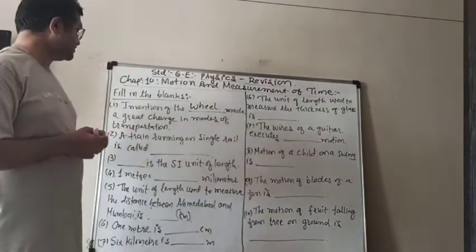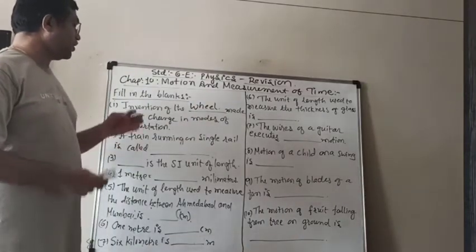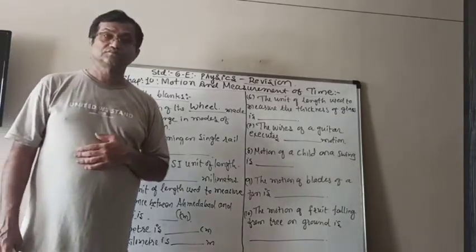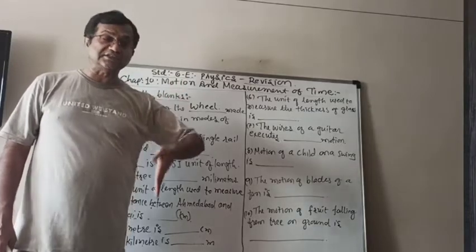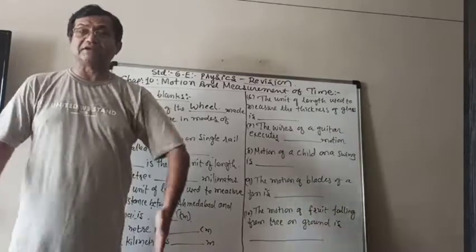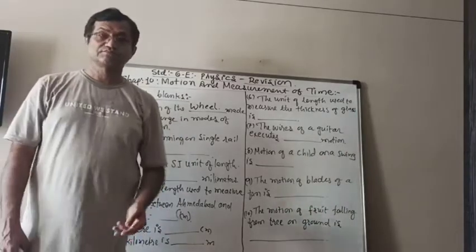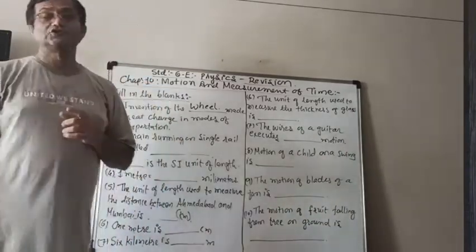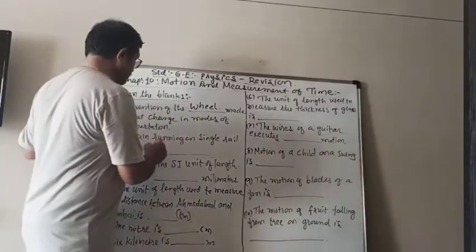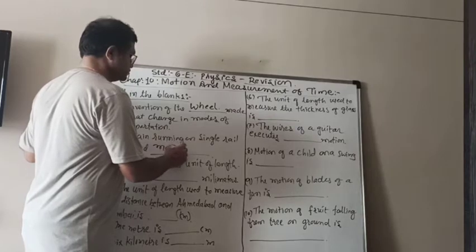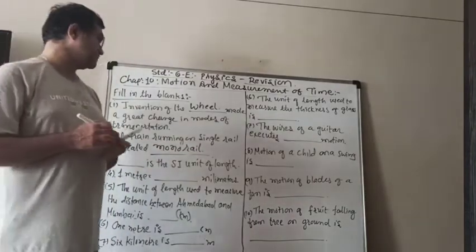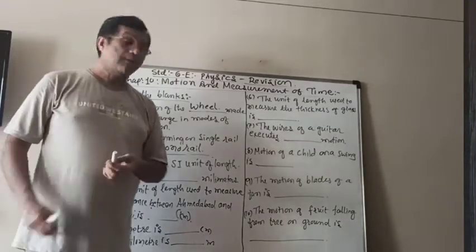Next is: a train running on a single rail is called blank. When the train is running on one single rail, not like nowadays on two rails, but on a single rail. Single means mono. So the answer is monorail. The train running on a single rail is called monorail.